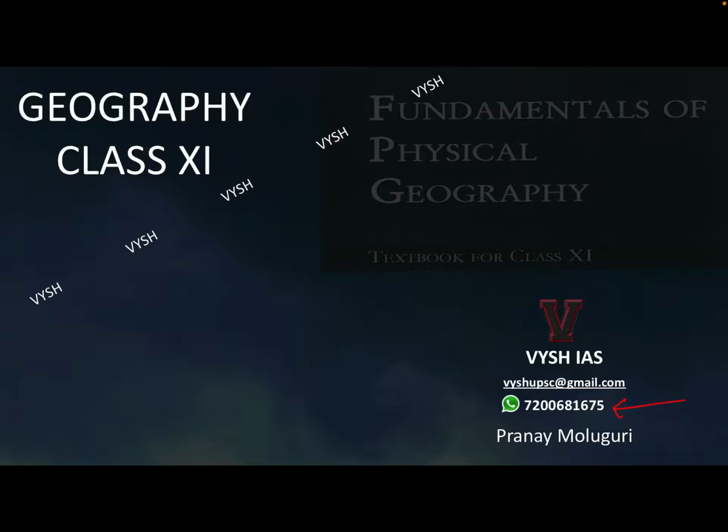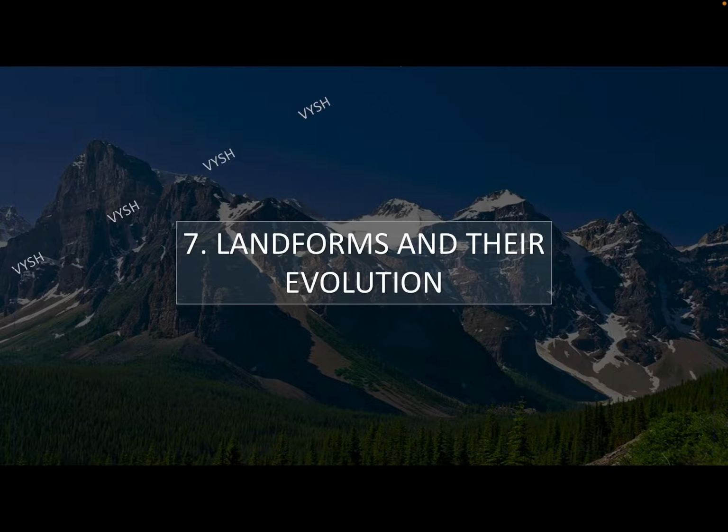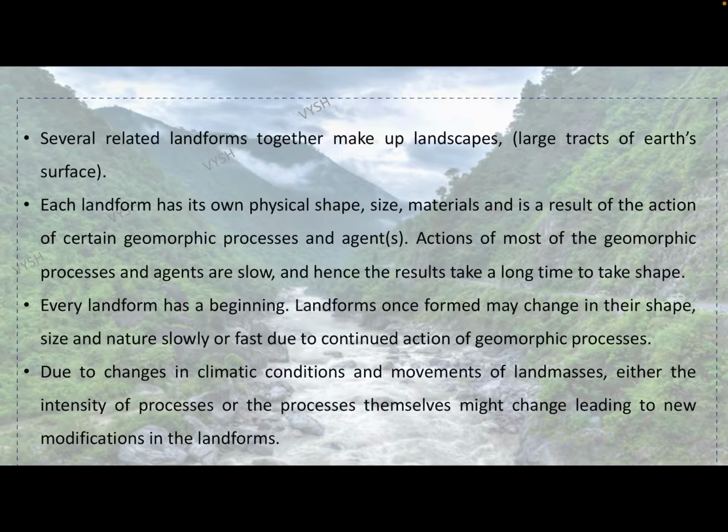So we are going to start with Landforms and their Evolution, chapter number 7. This chapter is basically regarding different kinds of landforms, what kind of landforms are formed because of the geomorphic processes, and how they are formed. Several related landforms together make up landscapes, large tracts of earth surface. Each landform has its own physical shape, size, material, and is the result of action of certain geomorphic processes and agents.